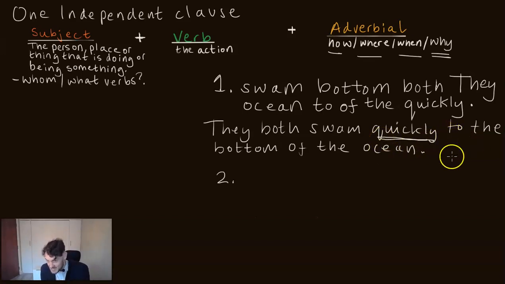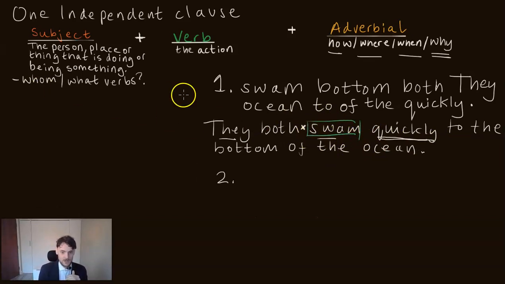Even though it's not at the end of the sentence, it's still in the end position because it comes after the verb. You could have an object between it and the verb, but that's another thing. Adverbs of manner could also be in what we call mid-position, between the subject and the verb. But let's just look at end-position adverbials. They both swam quickly. Where's the verb? Swam. Who or what swims? They both.